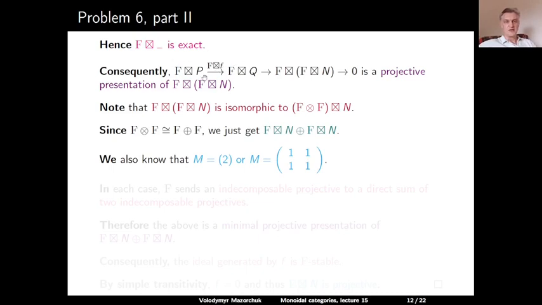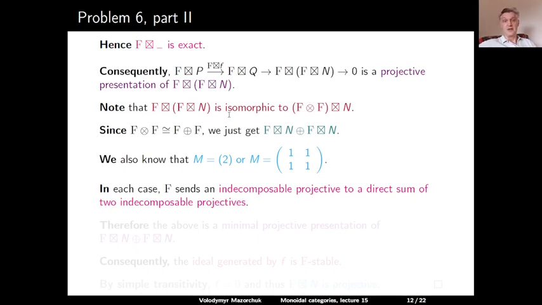So the number of direct summands here doubles in each case. So we double this object and we double the direct sums here and here. But this means that this sequence is actually a direct sum of two copies of projective presentations of f applied to n. In particular, this is a minimal projective presentation of F applied to F applied to N.